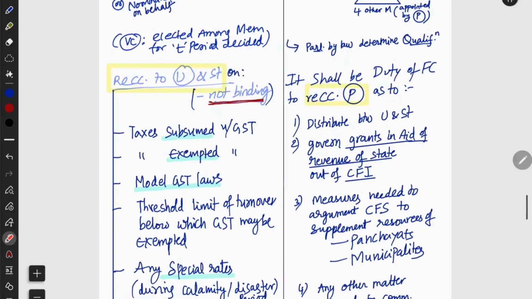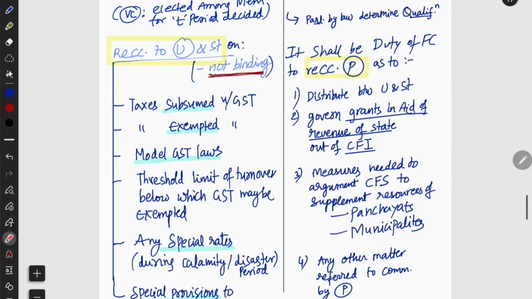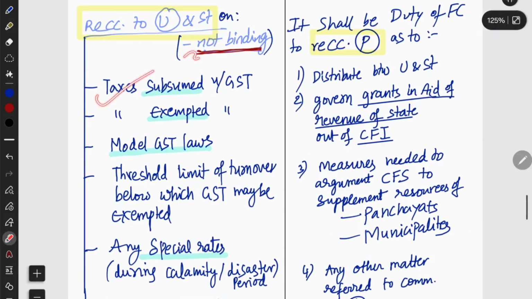OK, that's all. And now, what are the taxes that are subsumed under GST? The recommendations are not binding. Some people might think, OK, it's a constitutional body and whatever recommendation it makes will be binding. No, recommendations are not binding. And next, taxes subsumed under GST, on which of course the GST Council will make recommendations, and taxes exempted under GST.